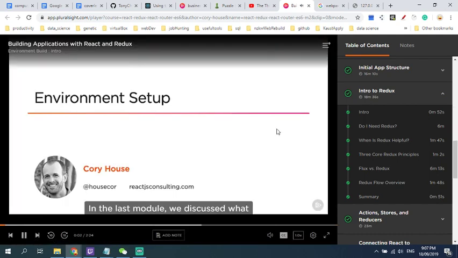In the last module, we discussed what makes Redux so compelling. But before we start writing code, let's set up a powerful development